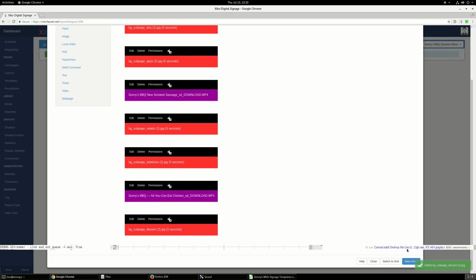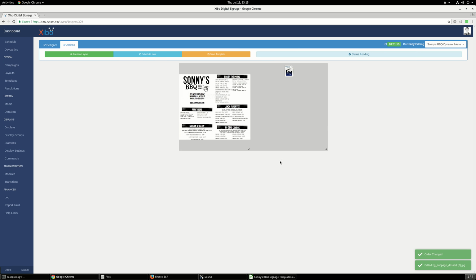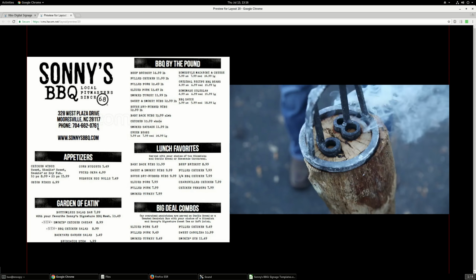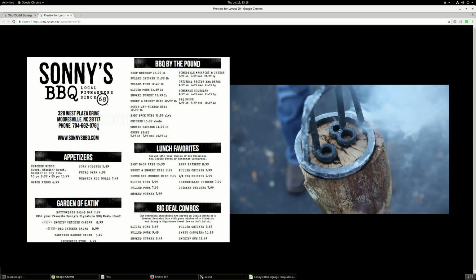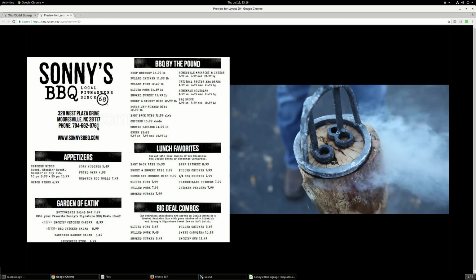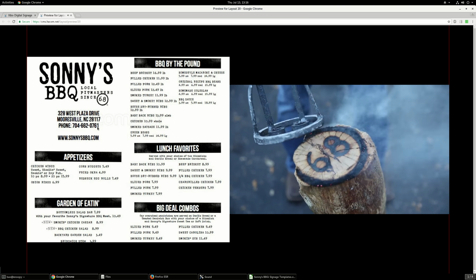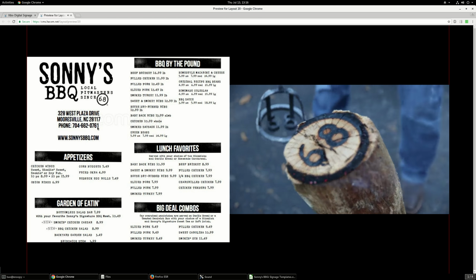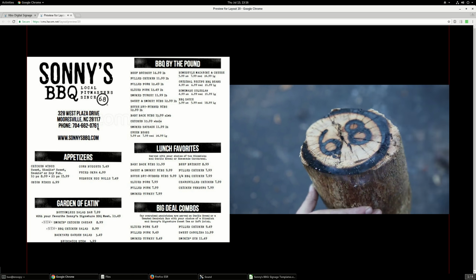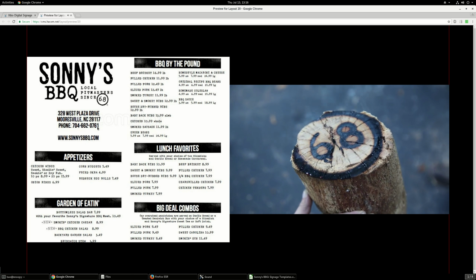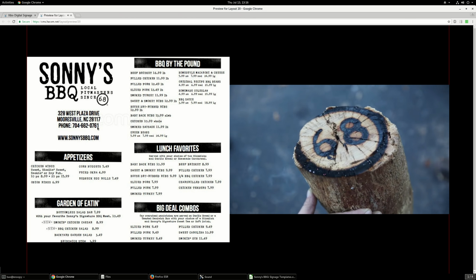Okay, now let's save it, and then let's preview it. Another thing is that normally you may want to turn off the sound on the TV, on the display, because some of the audio could be distracting.